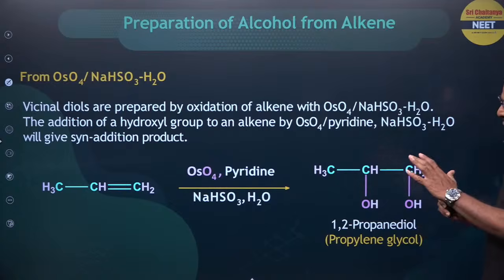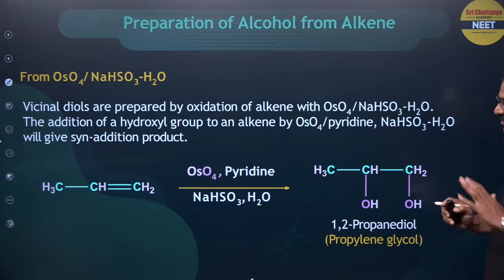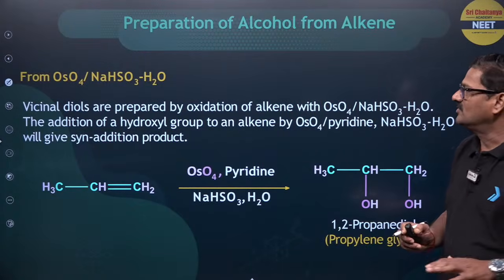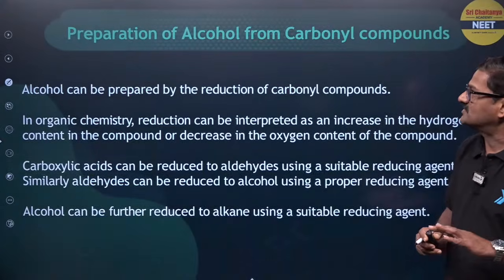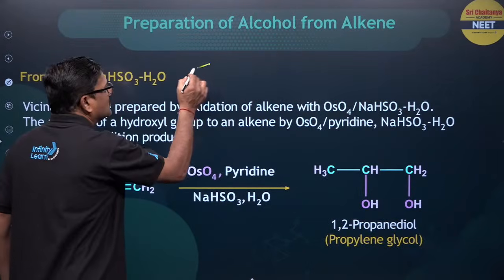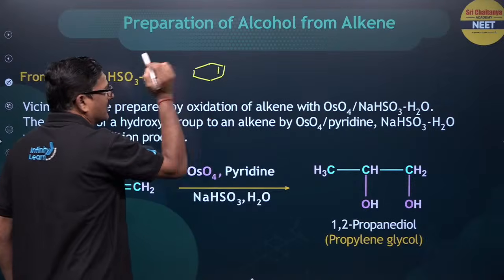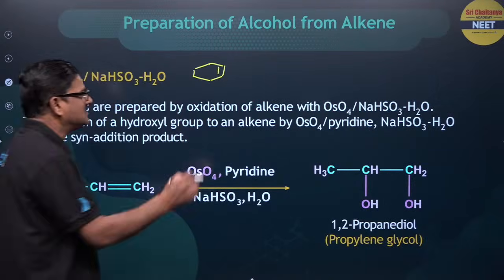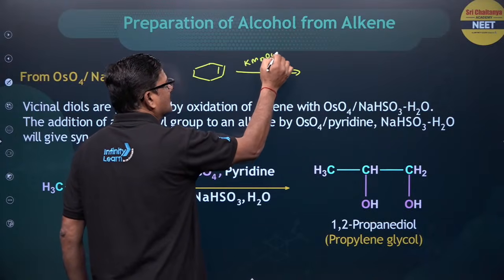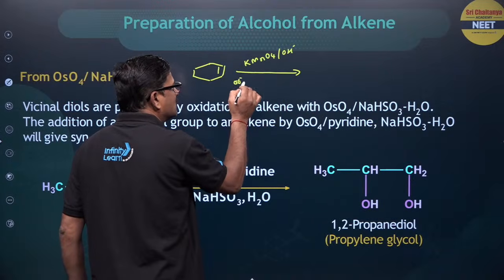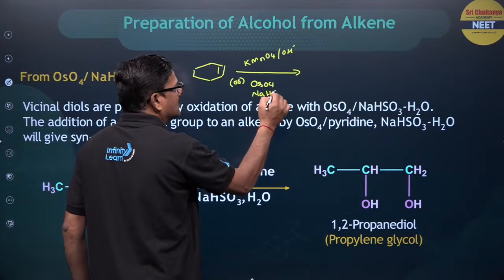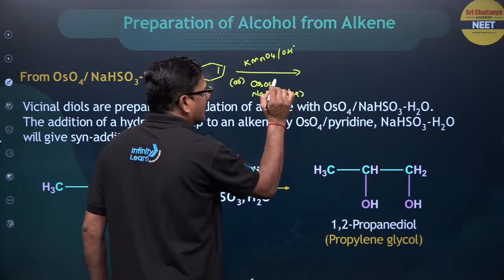Here OsO4 is going to be the reagent, pyridine is the solvent, NaHSO3 and H2O is the hydrolysis procedure. So it is an oxidation process. Let me say this is your alkene. When this alkene is treated with KMnO4 and OH minus, or you can also use OsO4 and aqueous NaHSO3, you are going to get syn addition.